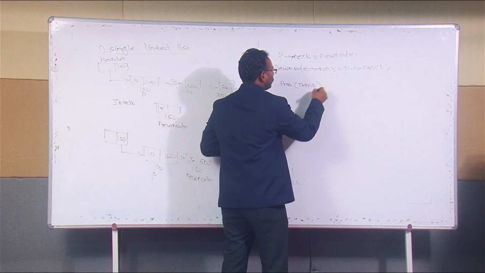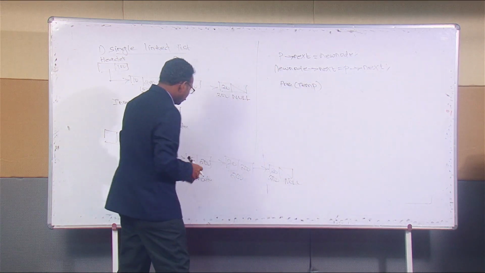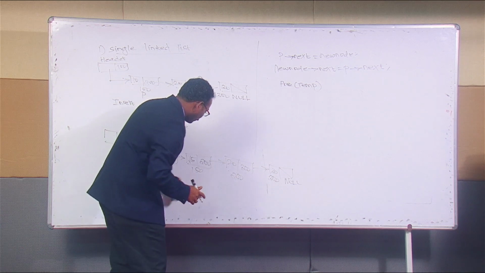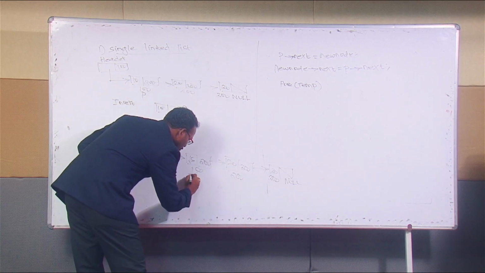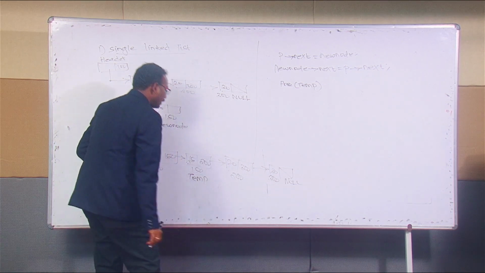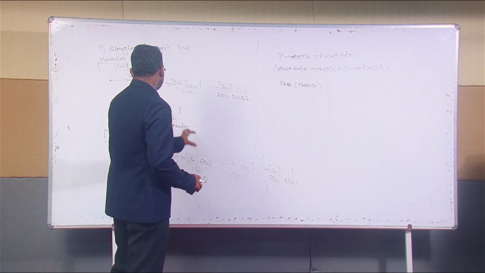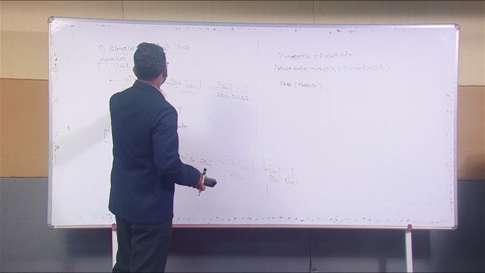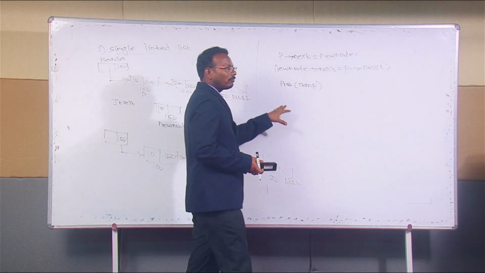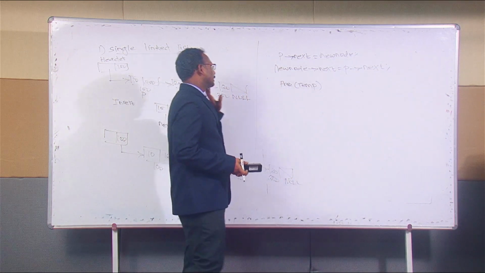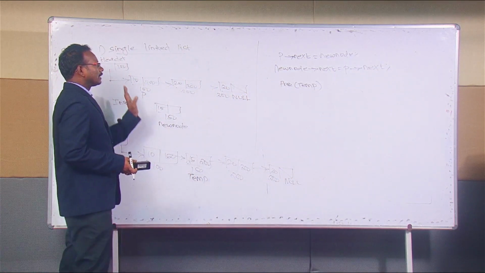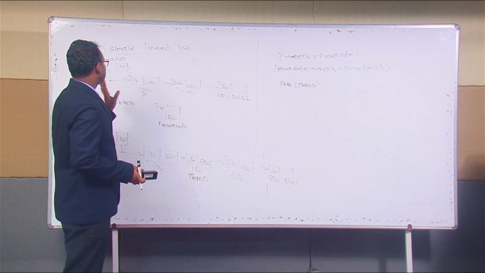If I need to delete a node, I name that node temp, so by temp we can delete this node, and the previous node takes its place. That should take place in the delete operation of a linked list. This is a singly linked list, where the operations take place.